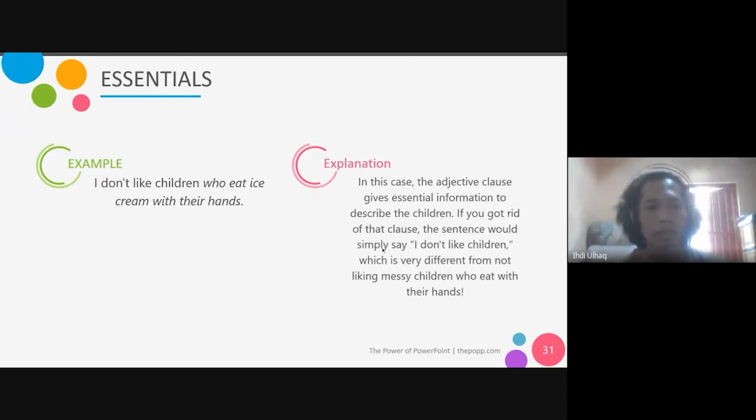And we got an example of the essential adjective clause. For example, I don't like the children who eat ice cream with their hands. Explanation: in this case, the adjective clause gives essential information to describe the children. If you got rid of that clause, the sentence would simply say, I don't like the children, which is very different from not liking messy children who eat with their hands.